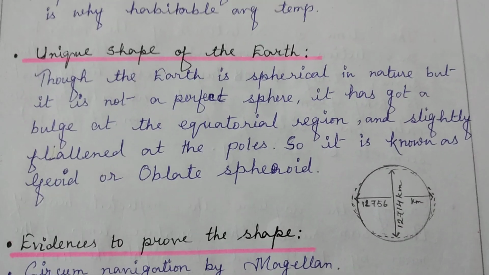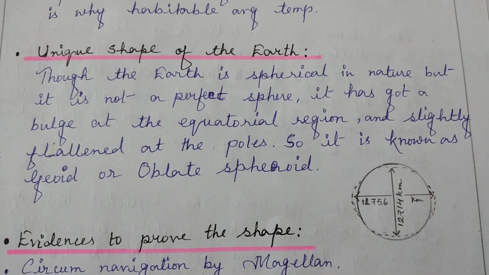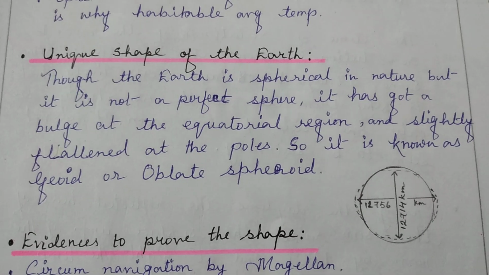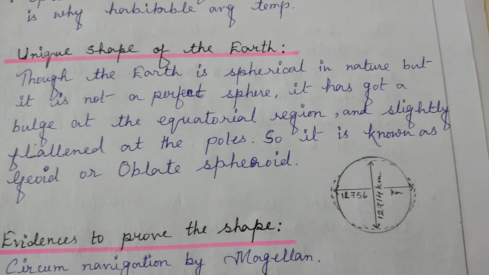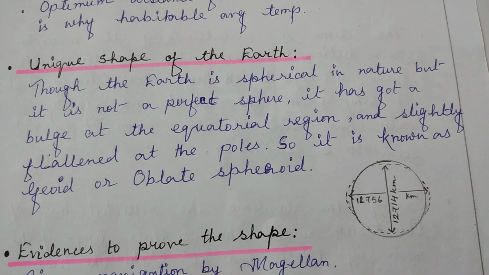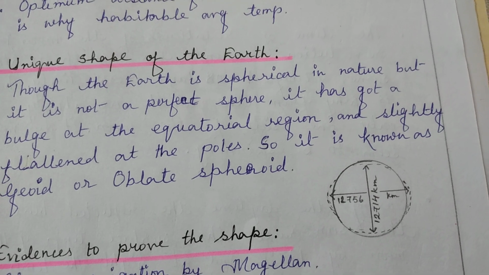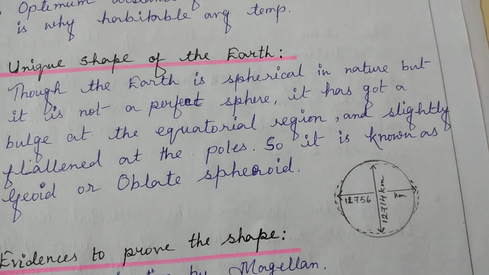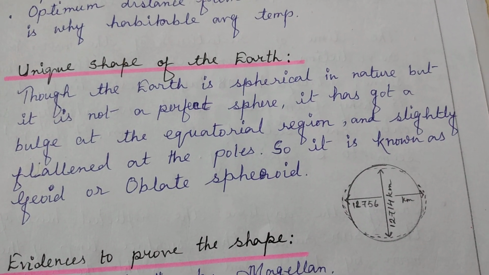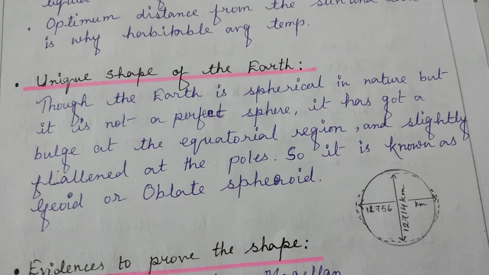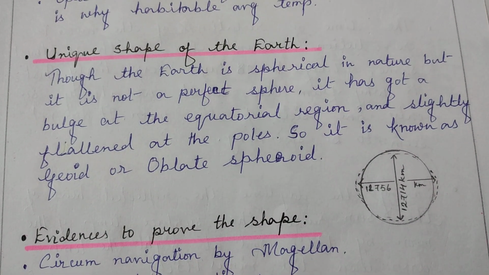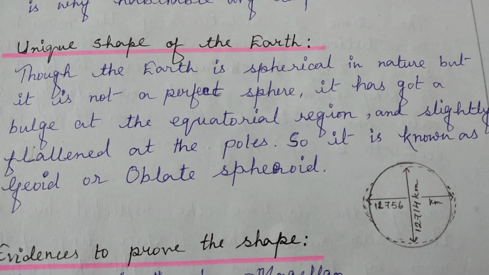Now, the next topic that we have to understand is the unique shape of the Earth. We know that the Earth is spherical in shape. It is spherical or circular, it looks like a ball. But precisely there is a slight difference, and for that matter the shape of the Earth is also very unique. That is why it is known as geoid or oblate spheroid.